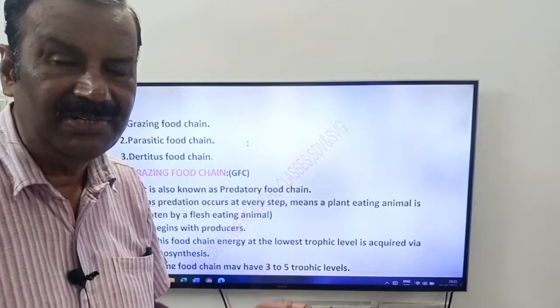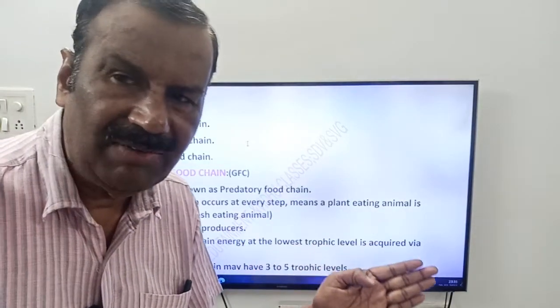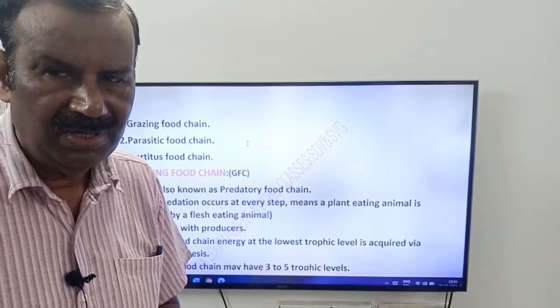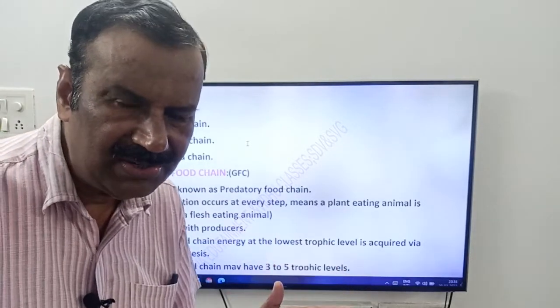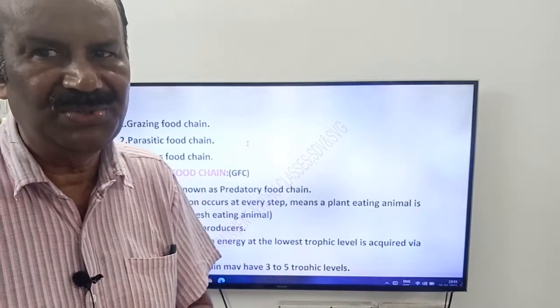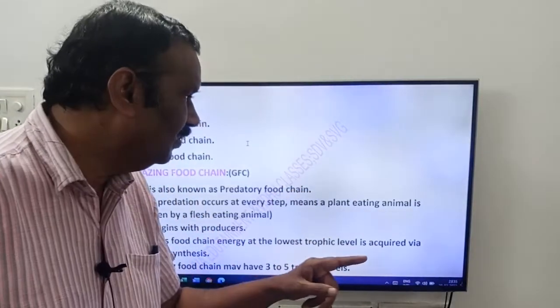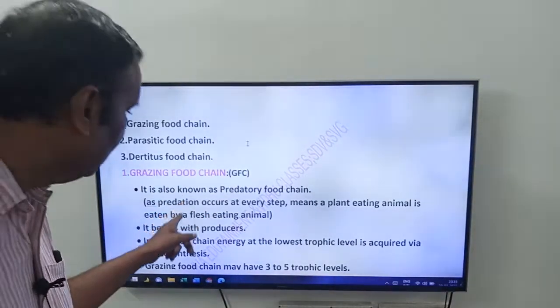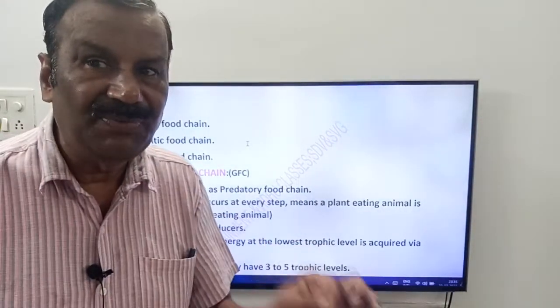Here, in the first trophic level we have producers or autotrophs. Autotrophs are eaten by whom? By primary consumers or herbivores. Herbivores are eaten by whom? By carnivores, that is flesh eating animals. So why are we calling it a predatory food chain?